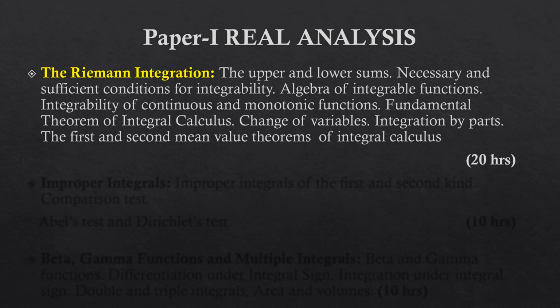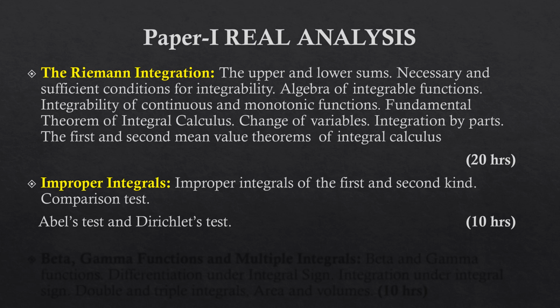In unit 2, that is improper integrals, the topics are improper integrals of the first and second kind, comparison test, Abel's test and Dirichlet test. Time allocated for this unit is 10 hours.